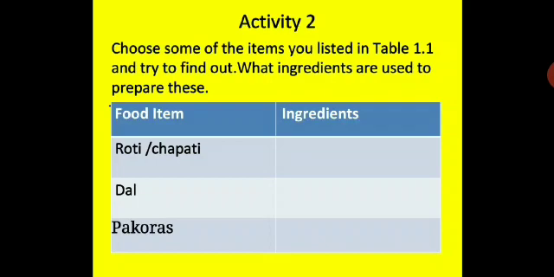Activity 2: you have to draw this table in your notebook. Choose some of the items you listed in Table 1.1 and try to find out what ingredients are used to prepare them: roti, chapati, dal, pakoras. The ingredients used to make these items you are going to put in the column of ingredients. You have to do this in your notebook.